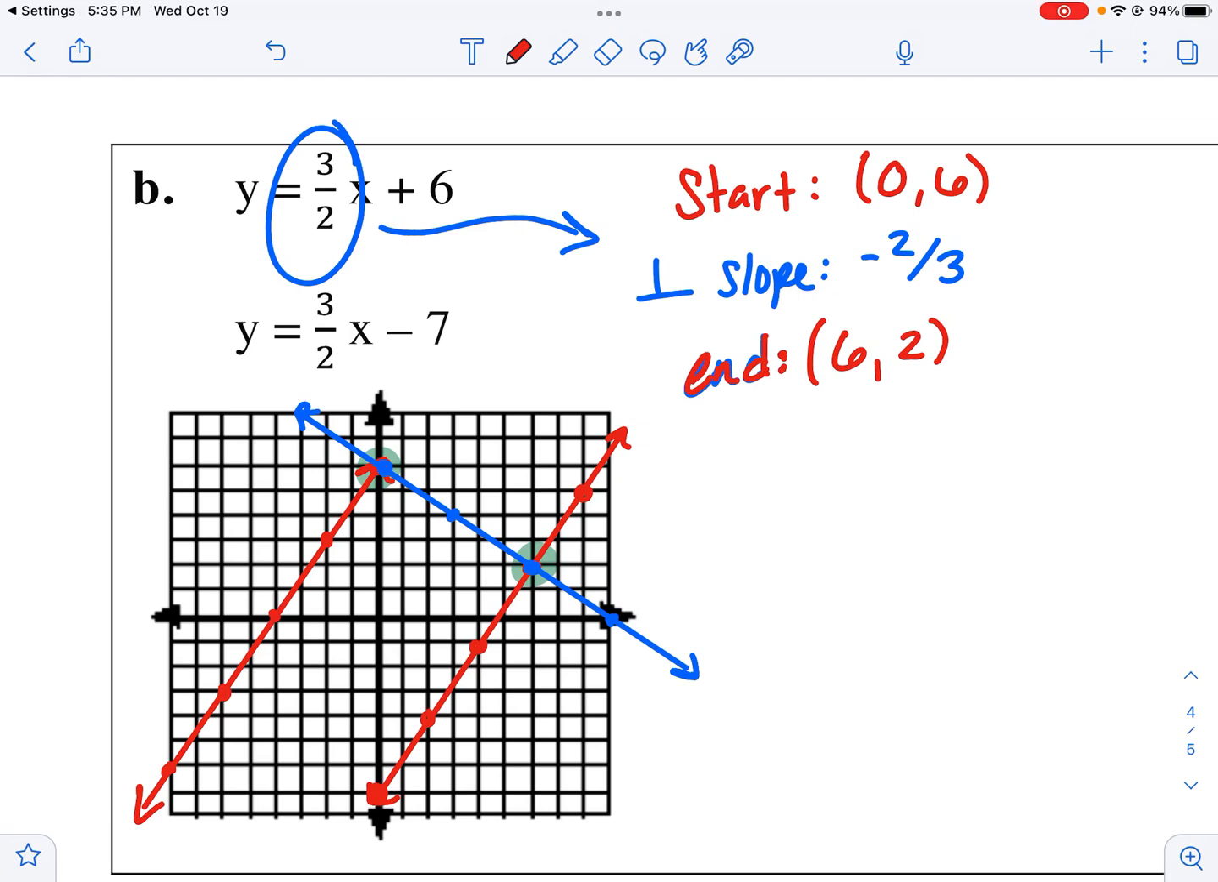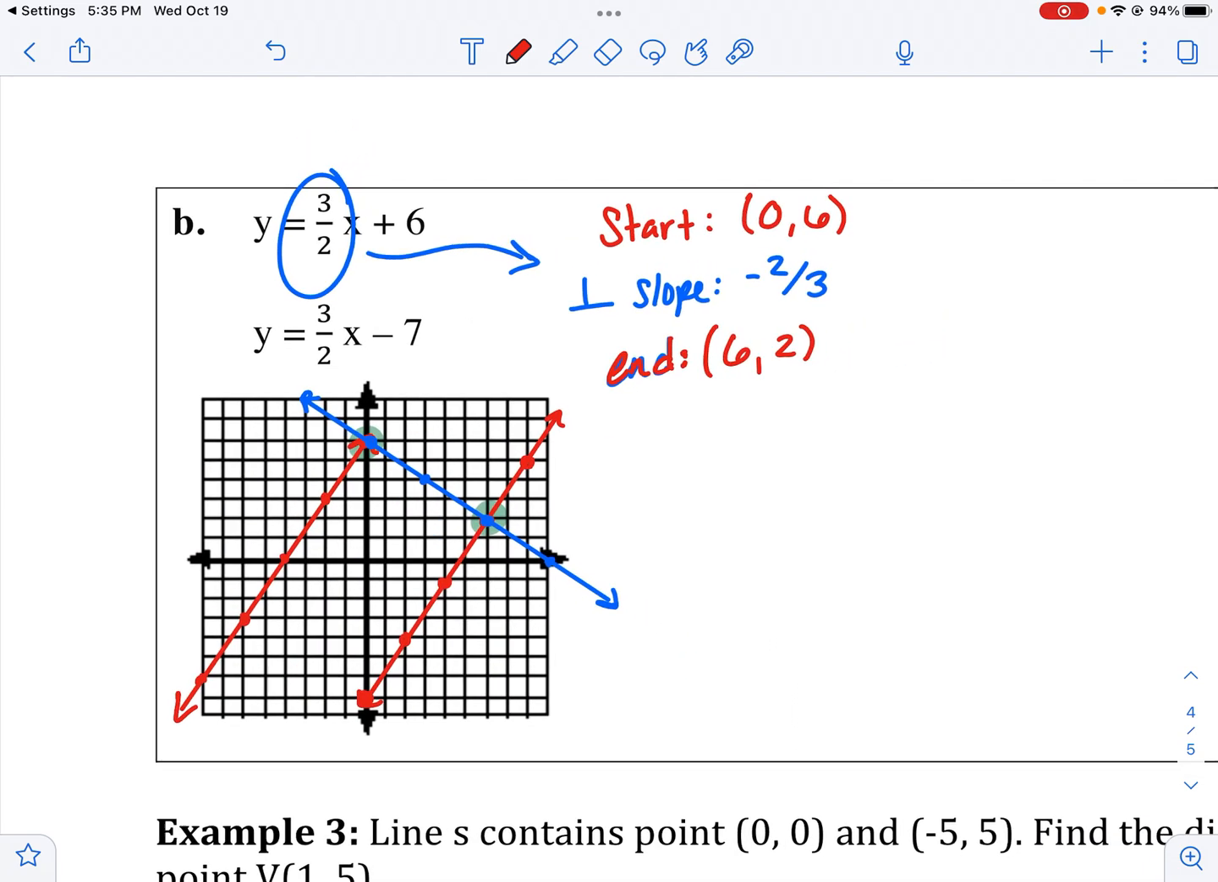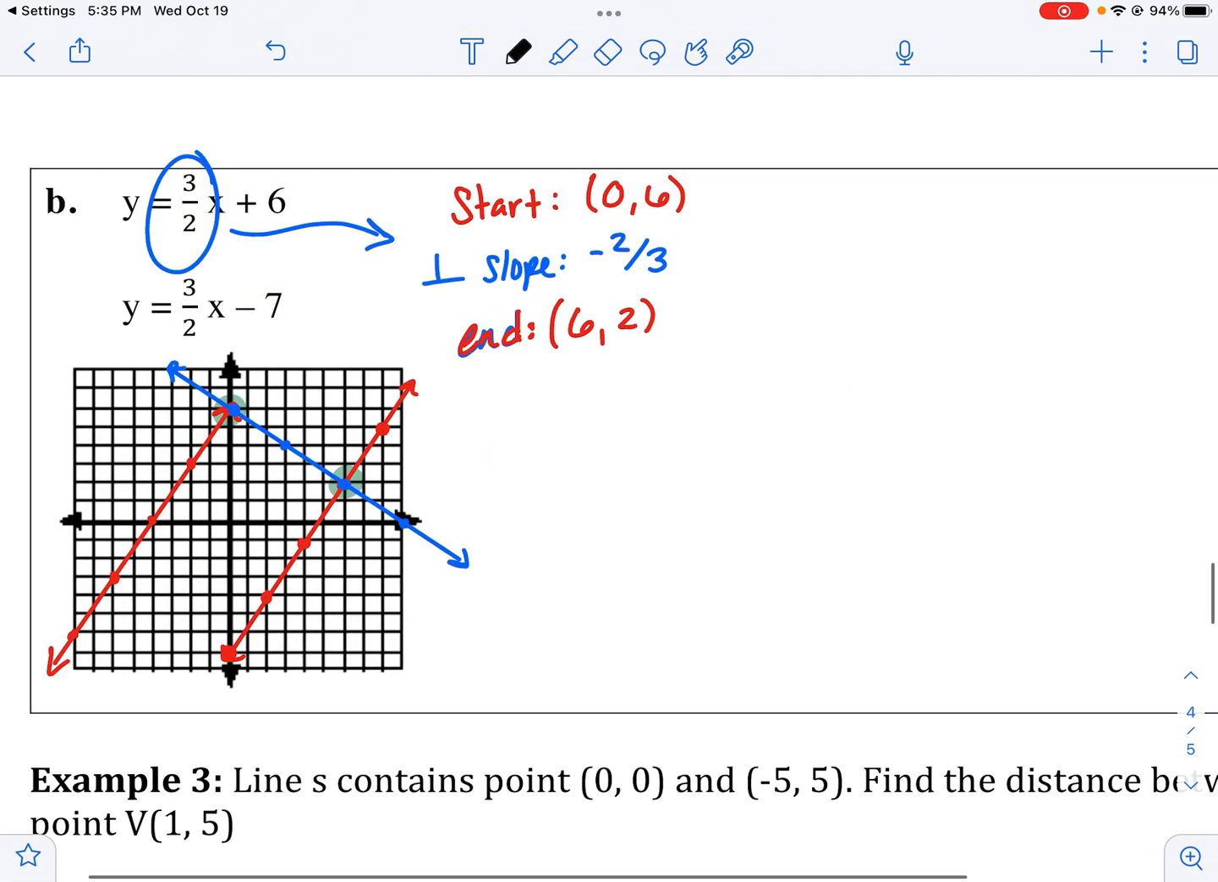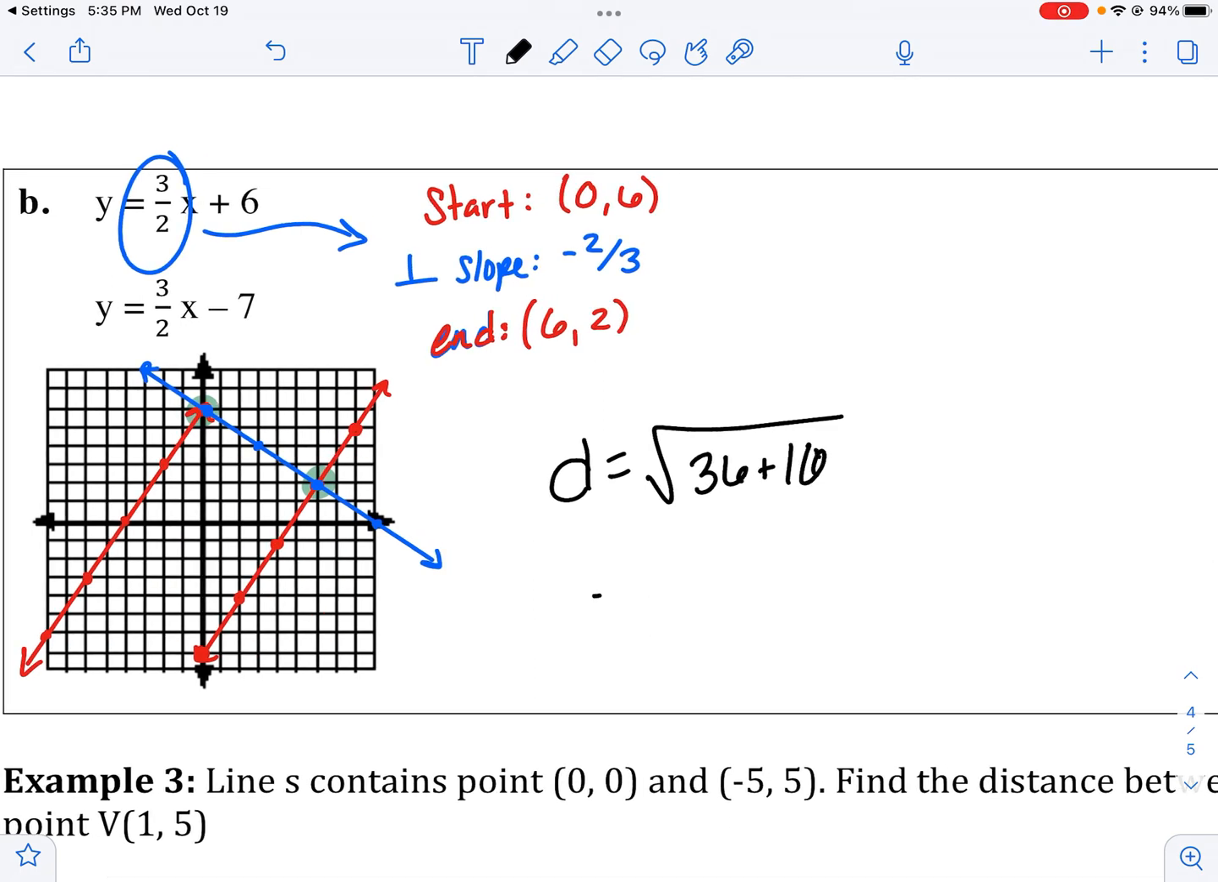So the big key idea is you need to graph these two lines. Once you've got those lines graphed, pick one of the points on either line. Usually I would encourage you to pick an x or a y intercept. And then go from that starting point and do your perpendicular slope to find the other ending point, and then calculate the distance. So I would encourage you to pause the video here, find your distance between 6, 2 and 0, 6. And you should get 2 root 13.